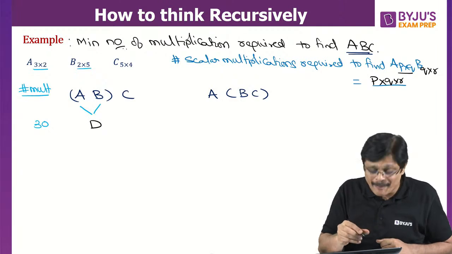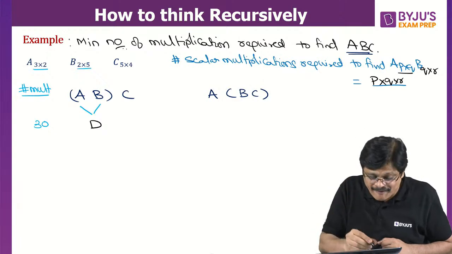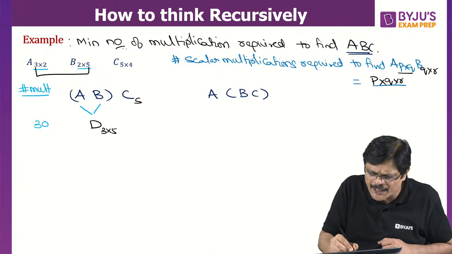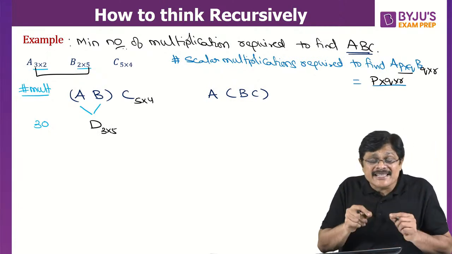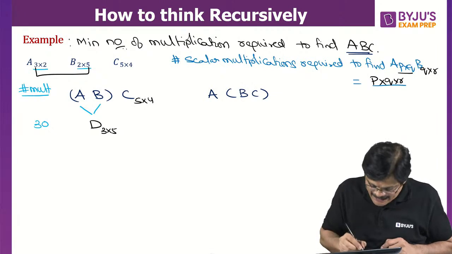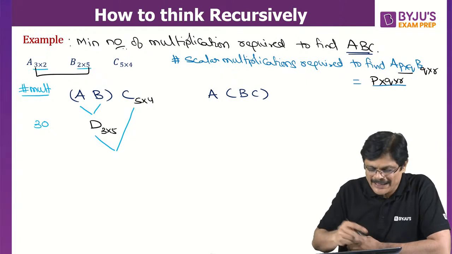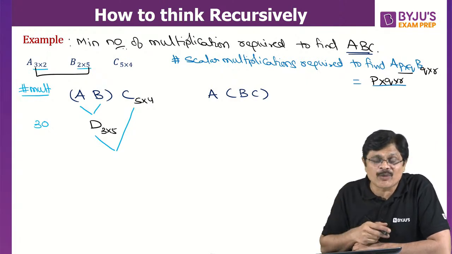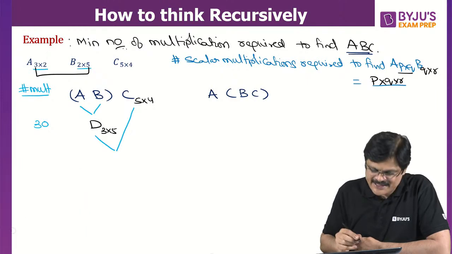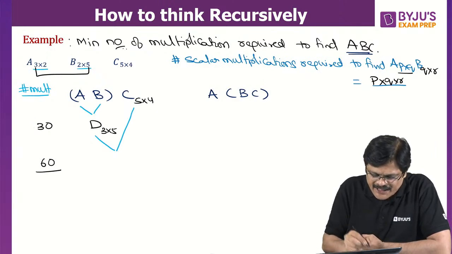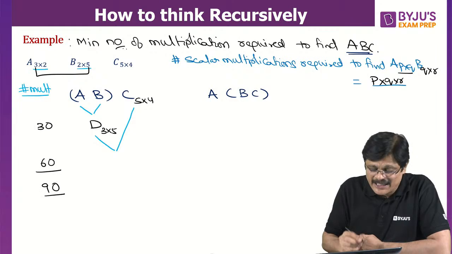Now this result is to be multiplied. What about the order of this D? If A is 3 by 2 and B is 2 by 5, the order of this D will be 3 by 5 matrix. And C, we already know it is 5 by 4. Now this result is to be multiplied with C. How many multiplications are required for this? The answer is 3 into 5, 15 into 4, 60. So here it is 30 and here it is 60. Total 90 scalar multiplications are required.